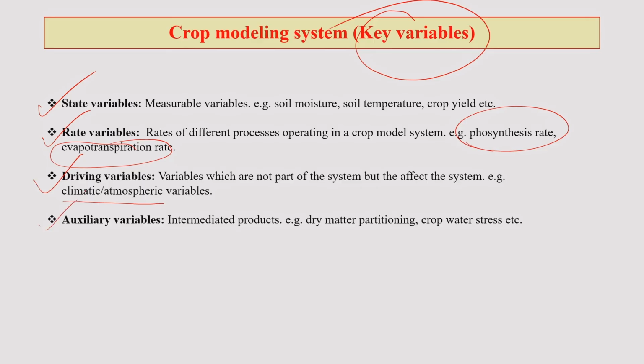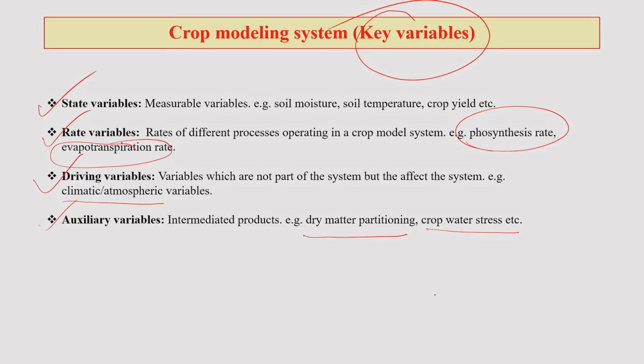All right. Next, auxiliary variables. These are intermediate products of the various processes happening inside a crop model, like dry matter partitioning, crop water stress, moisture changes across the soil layers, and transpiration taking place from the plant.